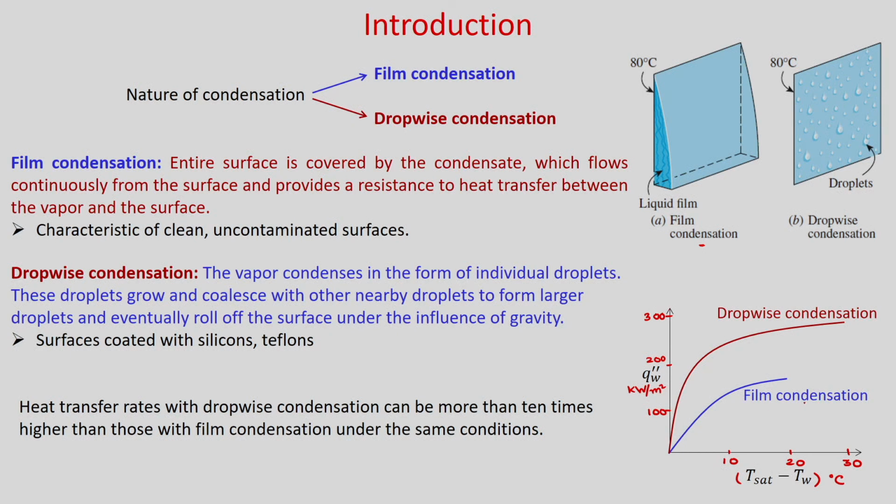So, in case of film condensation, if you increase this Tsat minus Tw, then it gradually increases, whereas in dropwise condensation a much higher heat transfer takes place. So, you can see here how the heat flux on the wall varies with Tsat minus Tw. Heat transfer rates with dropwise condensation can be more than 10 times higher than those with film condensation under the same conditions. So, now we will study the laminar film condensation on a vertical plate.